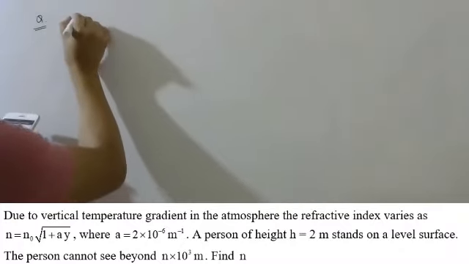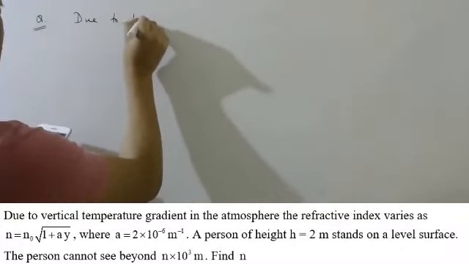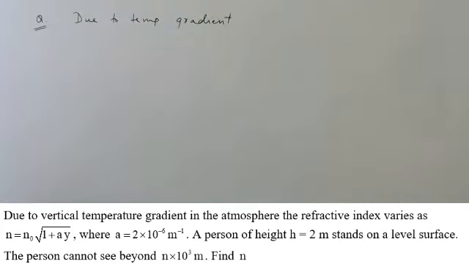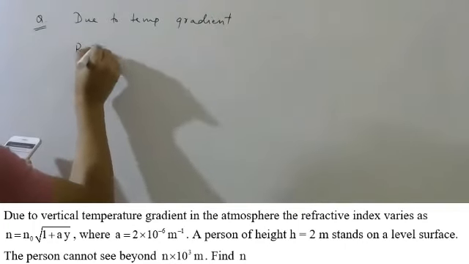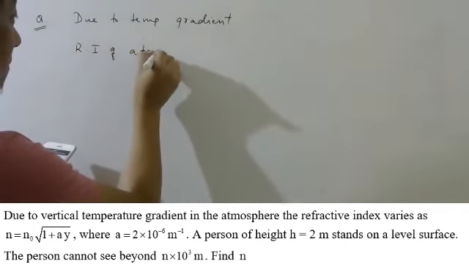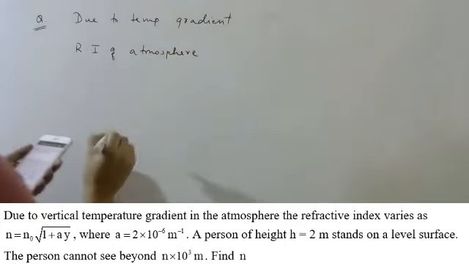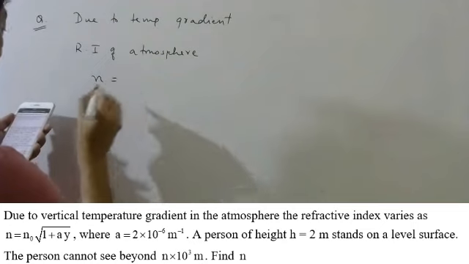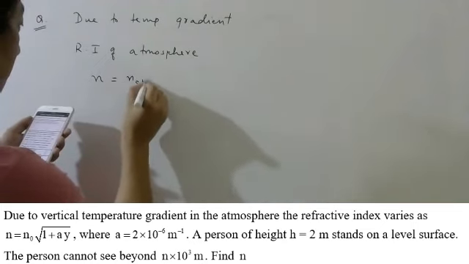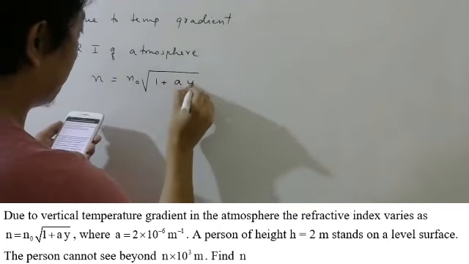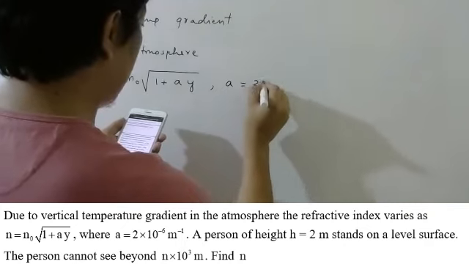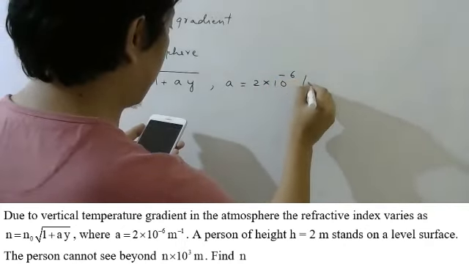Now, due to some temperature gradient, that is, due to change in temperature, the refractive index of our atmosphere is not constant, but it is changing. You know that from when I was teaching you about mirage. So the refractive index is given as a function of the y coordinate. A is given as 2 × 10^-6 per meter.